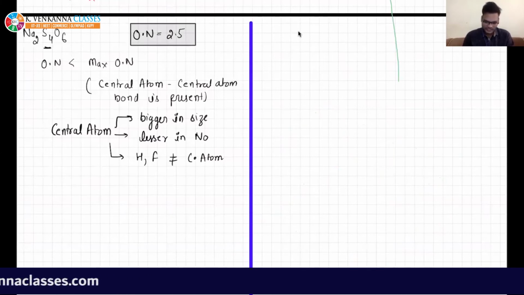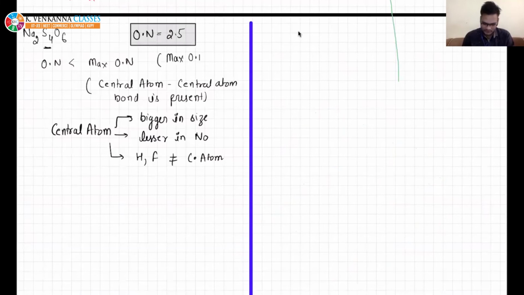But the maximum oxidation number of sulfur can be, please tell me quickly. Yeah, Sanjay, you are very right. It is +6. So you can see the oxidation number which is coming is less than that.